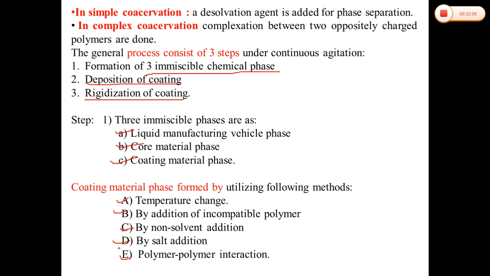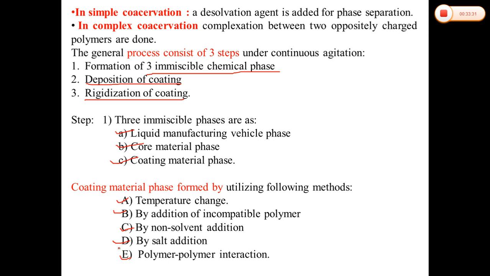As I have already discussed, these are the different methods that can be used for the coating material phase. In temperature change, they have placed a graph of polymer concentration versus temperature, which shows the effect of temperature on our polymer concentration.